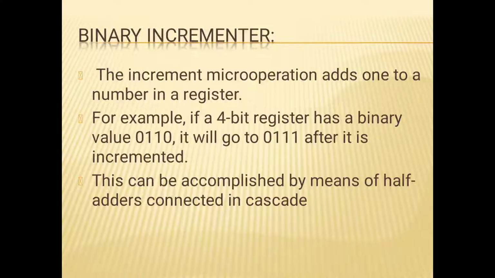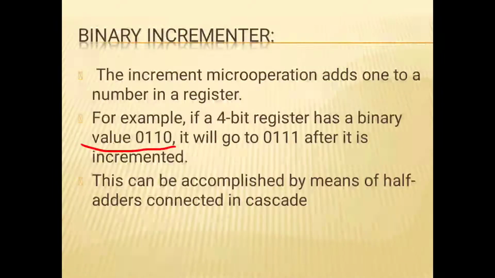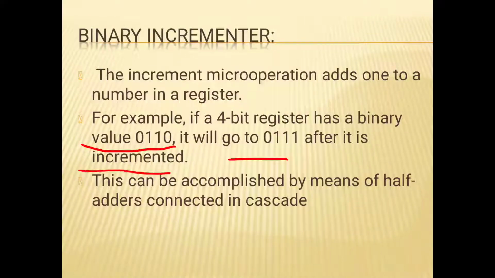The increment microoperation adds 1 to a number in a register. For example, if a 4-bit register has the binary value 0110, it will go to 0111 after it is incremented.